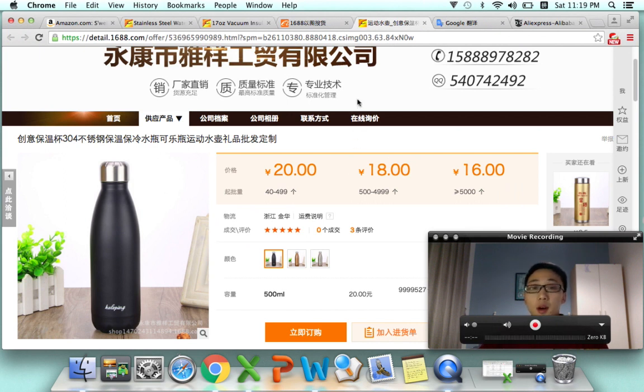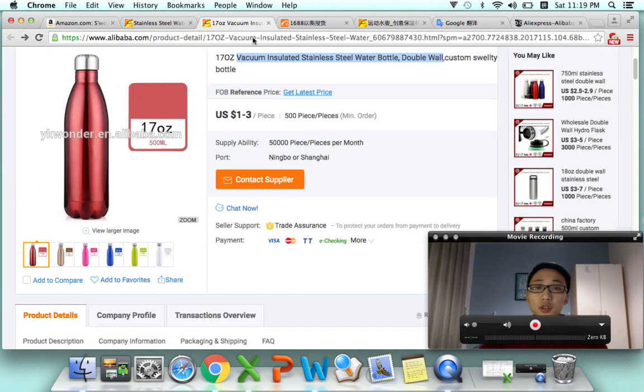They will only accept RMB because most of the factories here are dealing in domestic trade and only accept Chinese currency, okay? And don't expect that they can accept international bank transfer or something. They cannot do that.